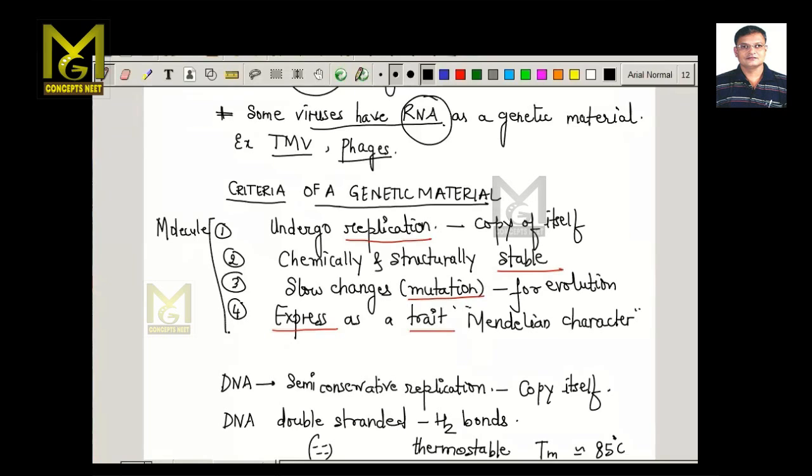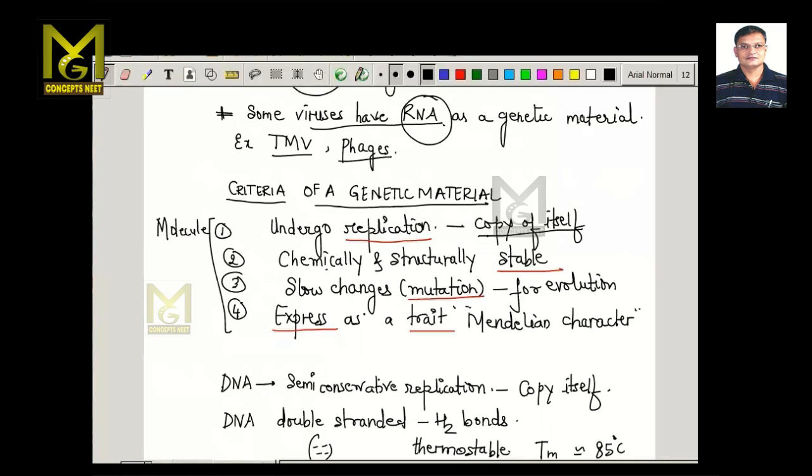If you look at the criteria, the first is the molecule should have the ability to undergo replication. That means the molecule should be able to make a copy of itself. So if it is a genetic material, it has to make a copy of itself. The second characteristic feature is that the molecule, to act as a genetic material, should be chemically stable and structurally also a stable molecule. So we say that it is a chemically and structurally stable molecule.